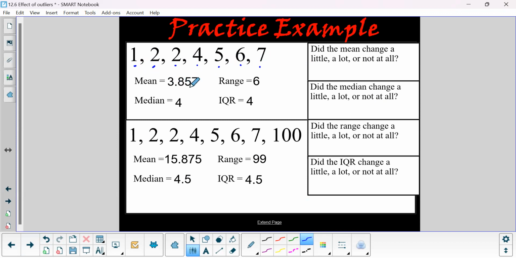When you calculate the mean, you get 3.857. When you calculate the median, you get 4. Range is 6. IQR is 4. You can just trust me on that. I know you know how to do that.